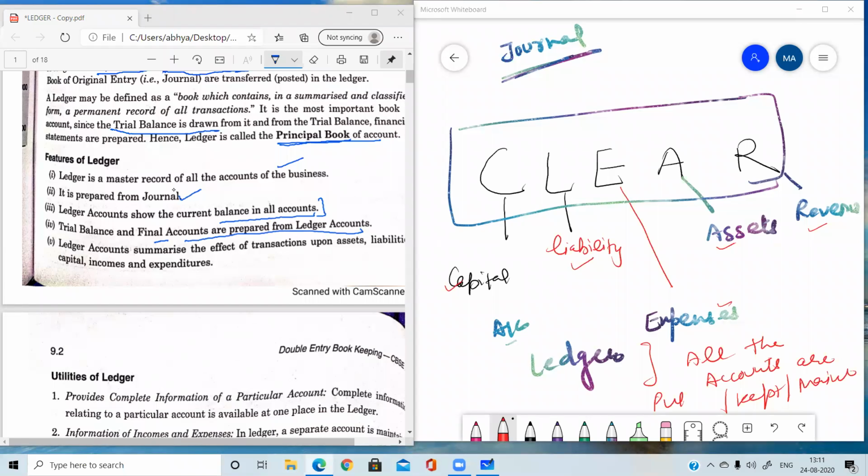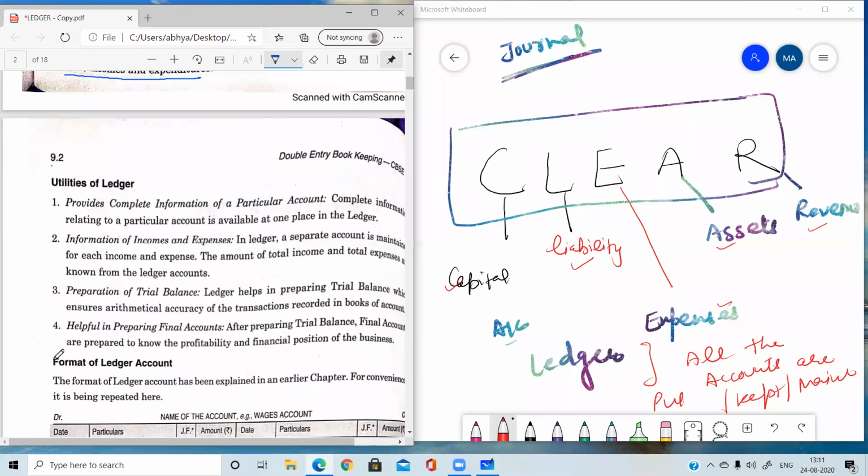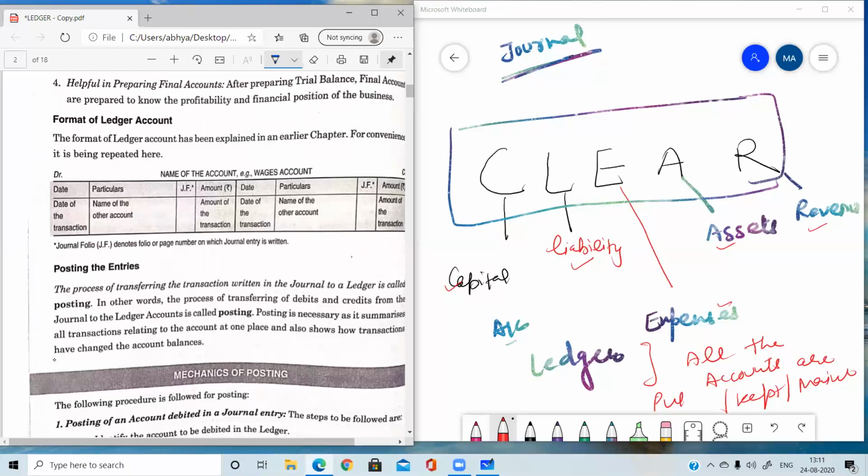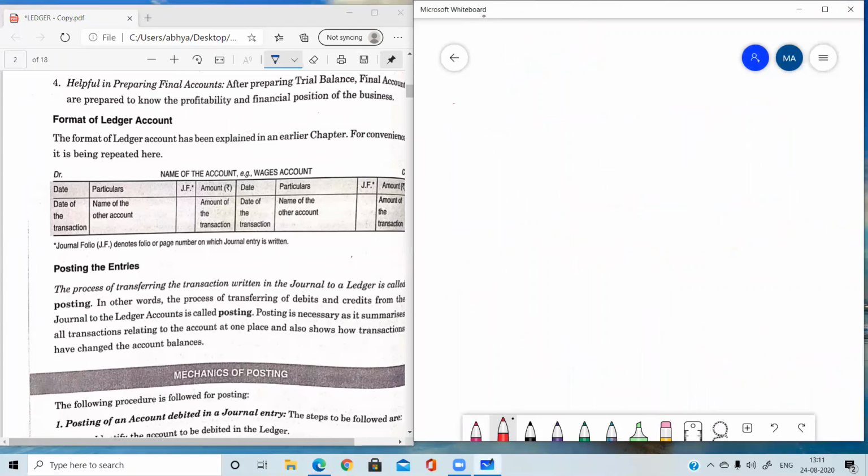So it is just a classification. Final accounts are prepared in the third stage, which is the summarizing. Ledger account summarizes the effect of transactions upon asset, liabilities, capital, income, and expenditure. Now the important thing here is how to write the journal entries in the ledger. For doing that, we must know the format of the ledger account.